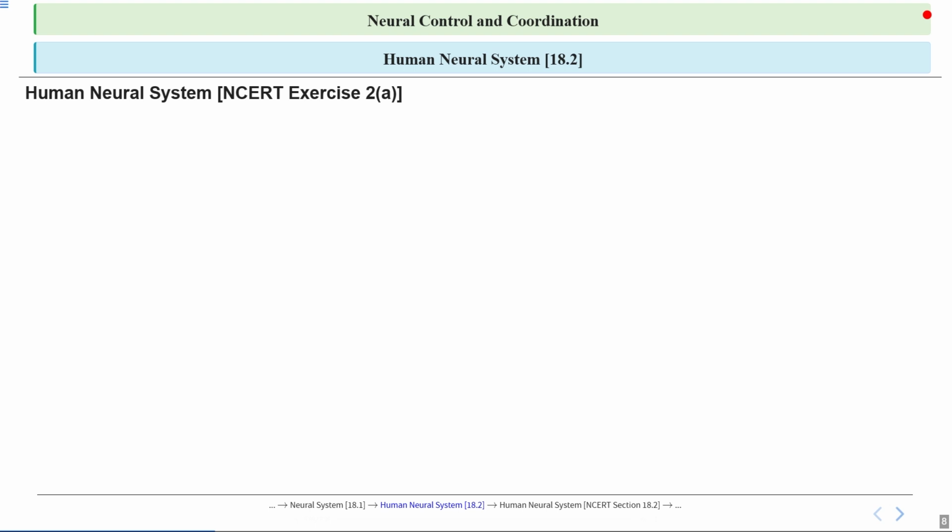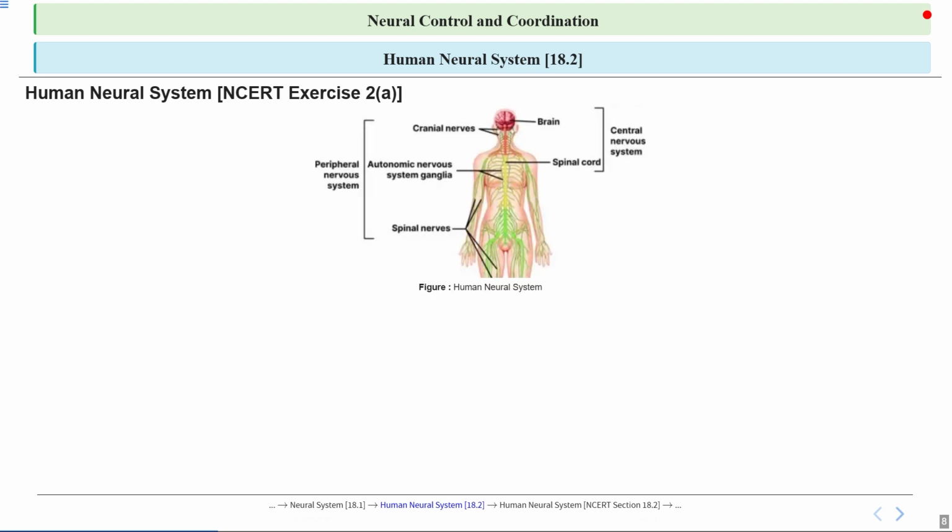Let's talk about the human neural system. It consists of the CNS, which is the central nervous system, and the peripheral nervous system, which is the PNS. The CNS includes the brain and spinal cord, which act as the control center for processing information and coordinating body activities.